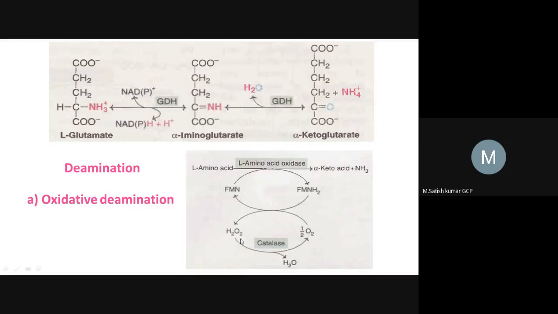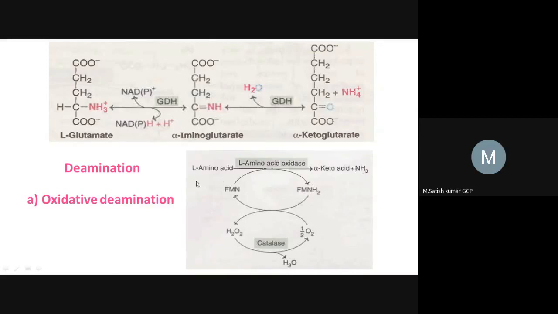The body breaks down these toxic substances by an enzyme called catalase. Catalase acts on the H2O2 and converts it back into oxygen. So this is called oxidative deamination. Here oxidation occurs as well as deamination.